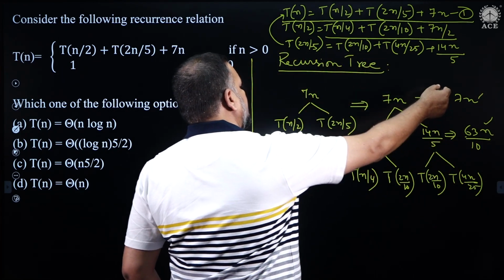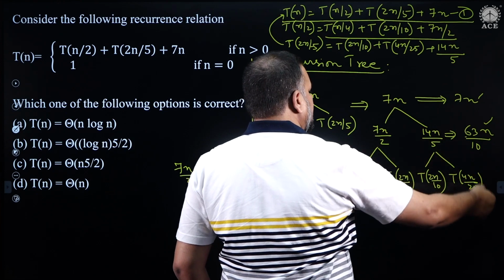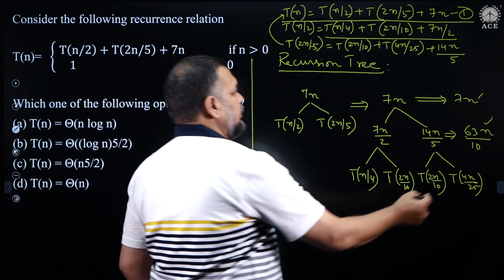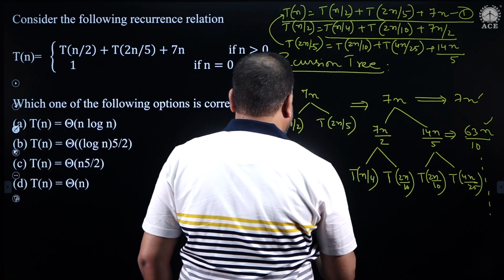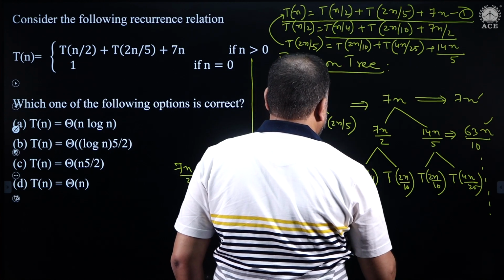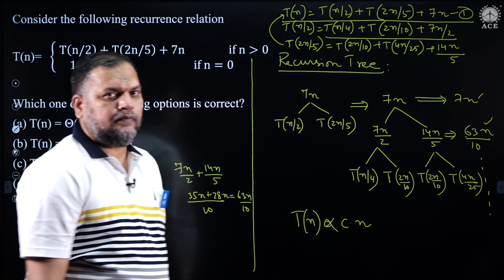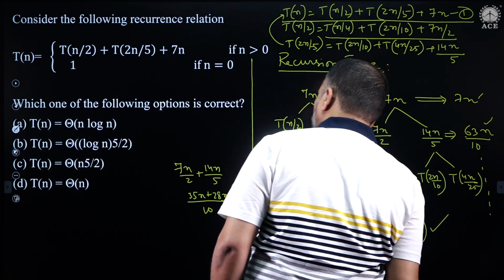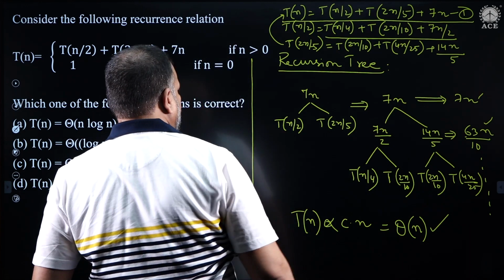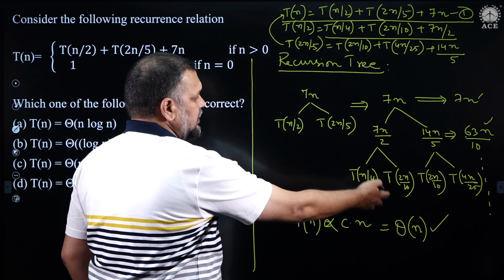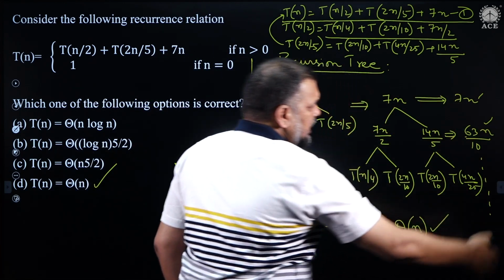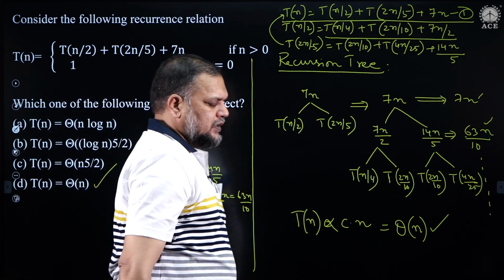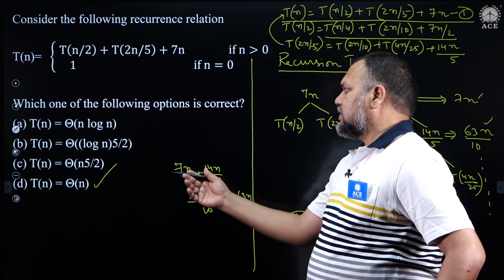So, when you add up, as we have seen in several problems in the lectures, this will become a simple decreasing series, which is taken as a constant. So, if you keep on making a summation at all levels, my equation T of n will get some constant multiplied by n. So, this will be taken straight away as theta of n. That is why the answer is theta of n. Simple. Due to lack of space, I have not done the expansion here. You can keep on expanding it and add them, as we have seen in several similar problems in the class, and then you can make a summation. The equation will reduce to this. So, theta of n is the answer for this problem.